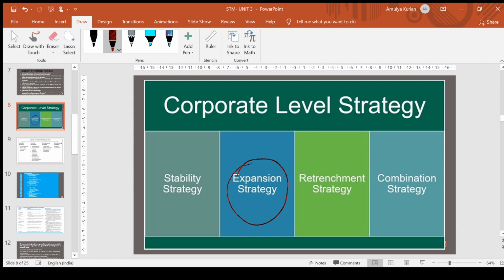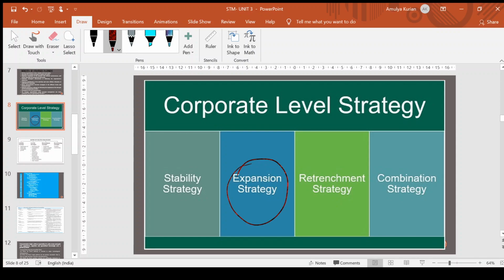First one is stability strategy. Second one is expansion strategy, otherwise called growth strategy. Third being retrenchment strategy, and the last, combination strategy, that is nothing but a combination of any of these three strategies: stability, expansion and retrenchment. So I hope you understood there are four types of strategies which come under corporate level strategy.